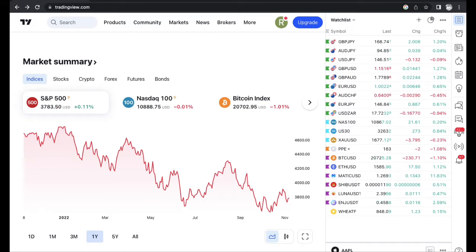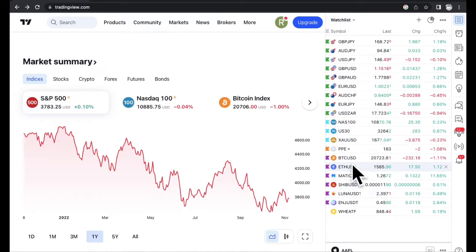So essentially what I'm going to do here is show you guys what's happening with Solana, which is one of the coins that might be affected by this whole SBF saga that's going on between Binance and FTX, and also just show you guys how I basically track and look at coins. So I'm going to be looking at Solana.